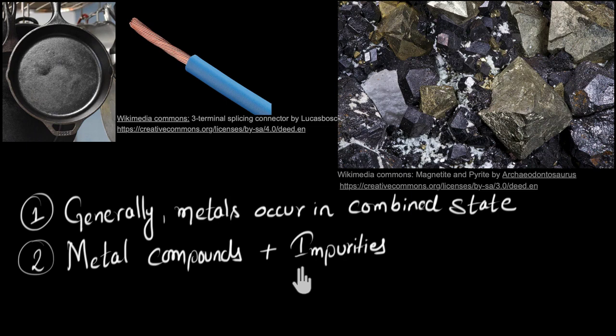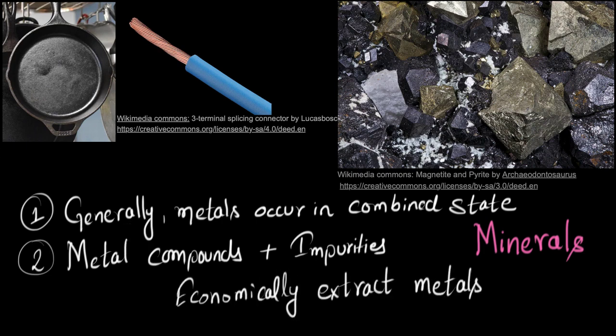The bottom line is that naturally, most metals occur as metal compounds in the rocks. These are called minerals. But only from specific minerals we can profitably extract metal compounds. These minerals are called ores. For example, a rock near your house might have some iron oxide compound. So this is a mineral. But if you cannot profitably extract the iron from it, then it's not an iron ore.